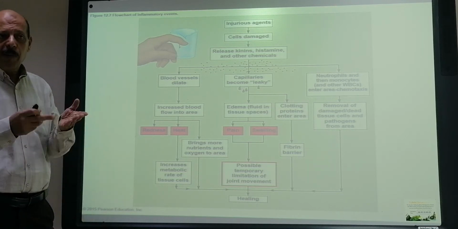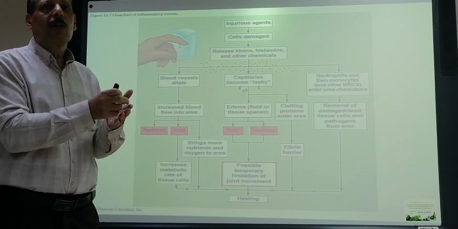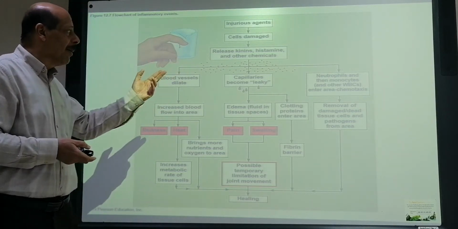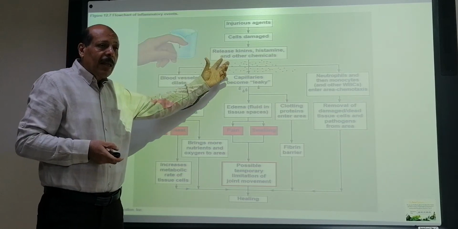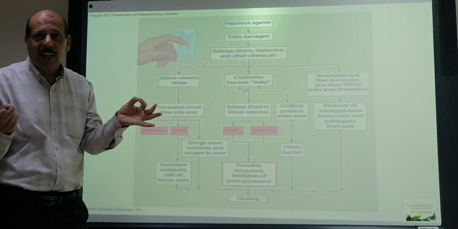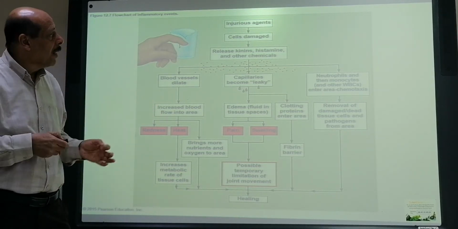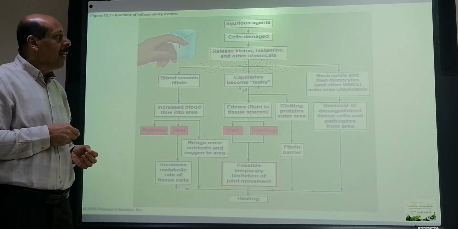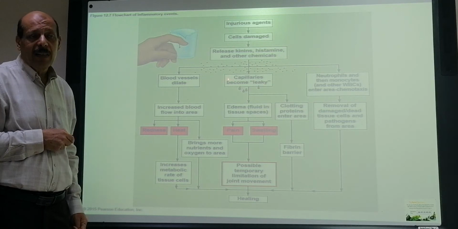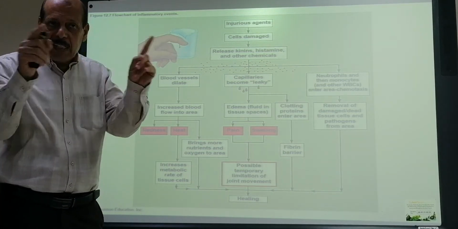When we get physical trauma or a cut, there is cell damage. That cell damage will release chemical substances from the destroyed cells, releasing kinins, histamine, and other chemicals in that area.